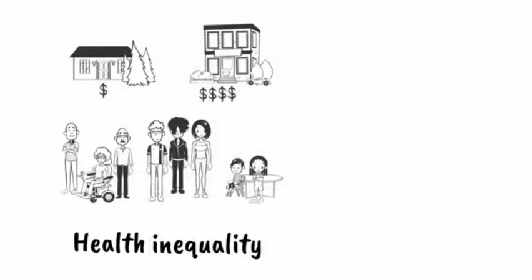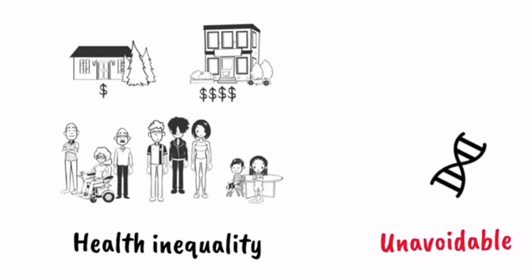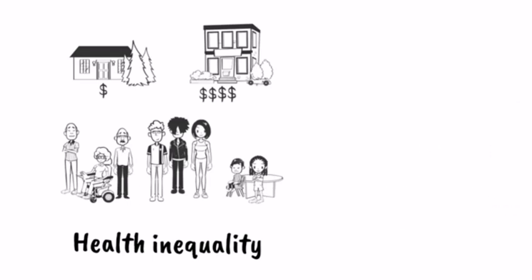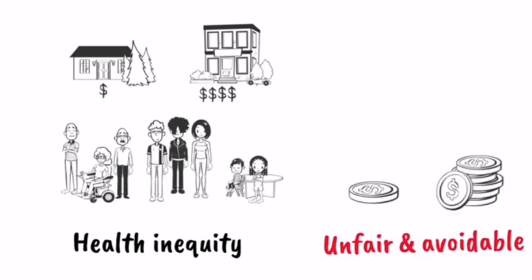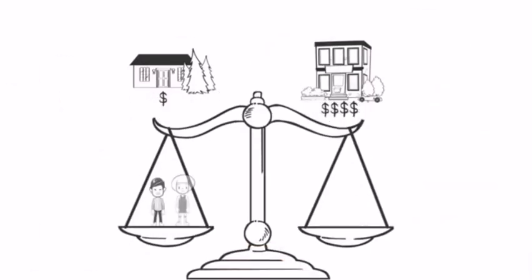Sometimes health inequalities are unavoidable. For instance, when a health difference can be attributed to a biological factor, like your DNA. Other times, health inequalities are unfair and avoidable. This type of inequality is considered an inequity, like differences by income level. By eliminating unfair and avoidable differences in healthcare access, for example, we can achieve a more equitable health system.